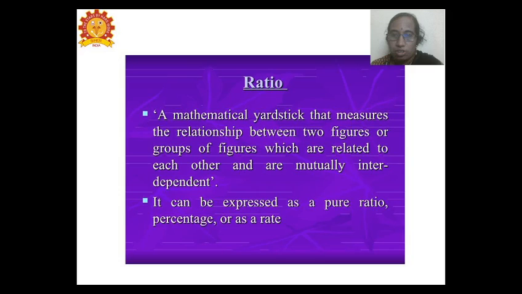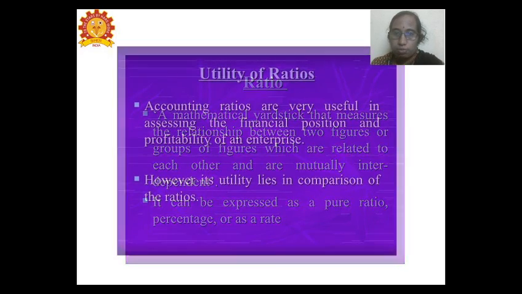What is meant by ratio? Ratio is a mathematical yardstick which is used to determine the relationship between two figures or two groups which are related to each other and are mutually interdependent. It may be expressed as a pure ratio, a percentage, or a rate.